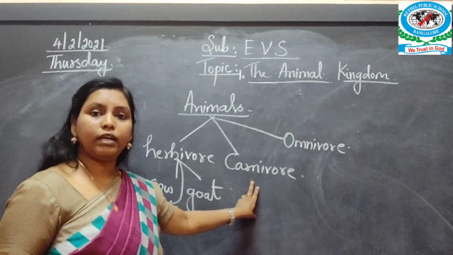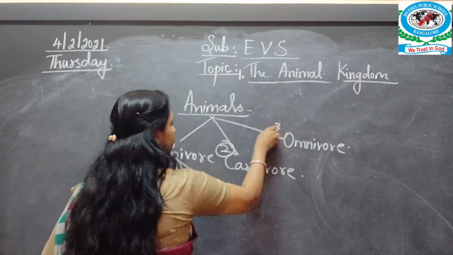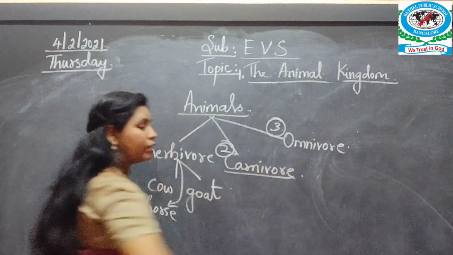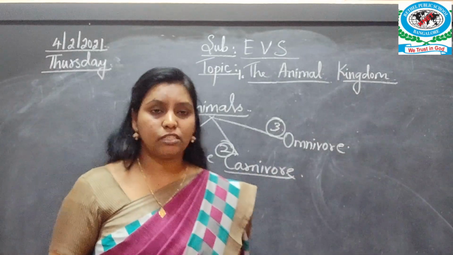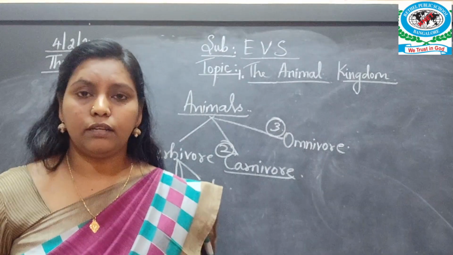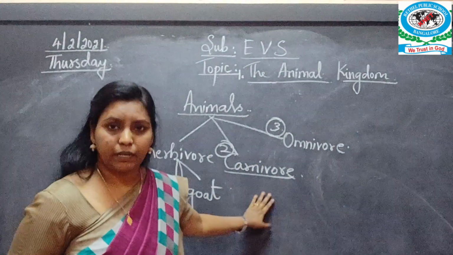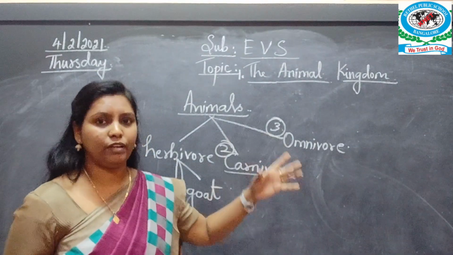And what is the next one? The next one is carnivore. A carnivore is an animal which eats only flesh. Flesh and other things. Okay, it is a non-veg animal. So it eats only flesh.